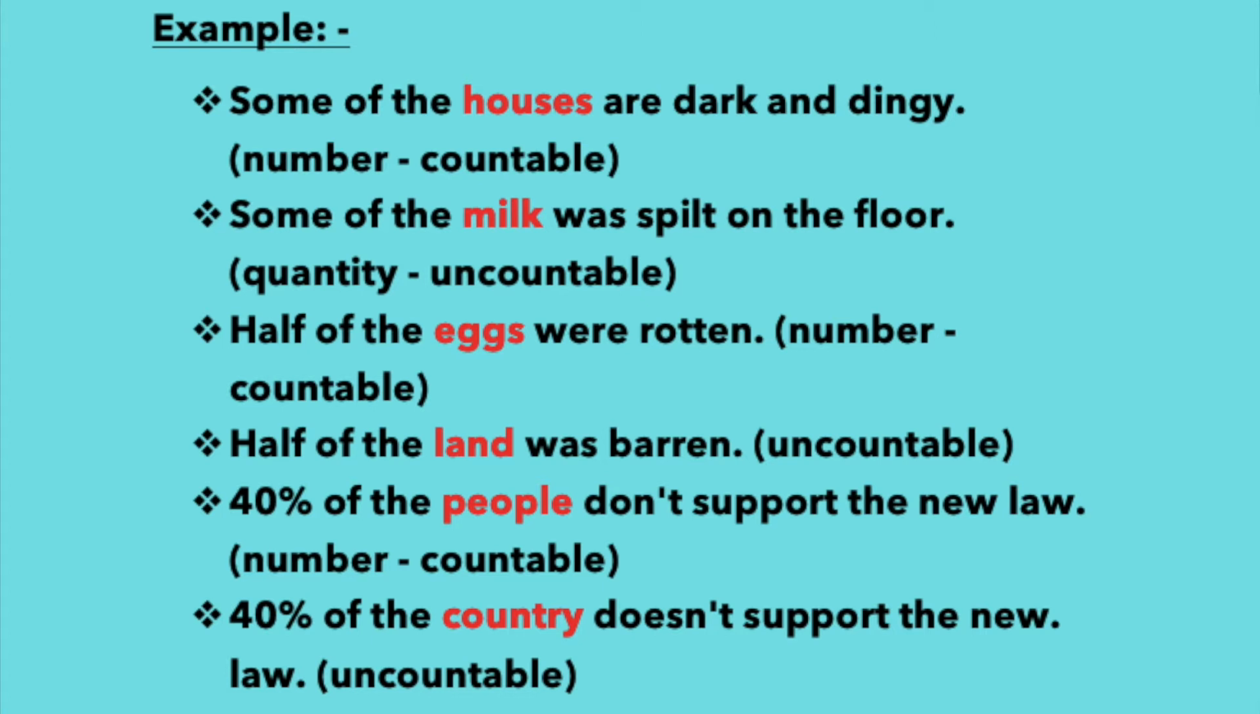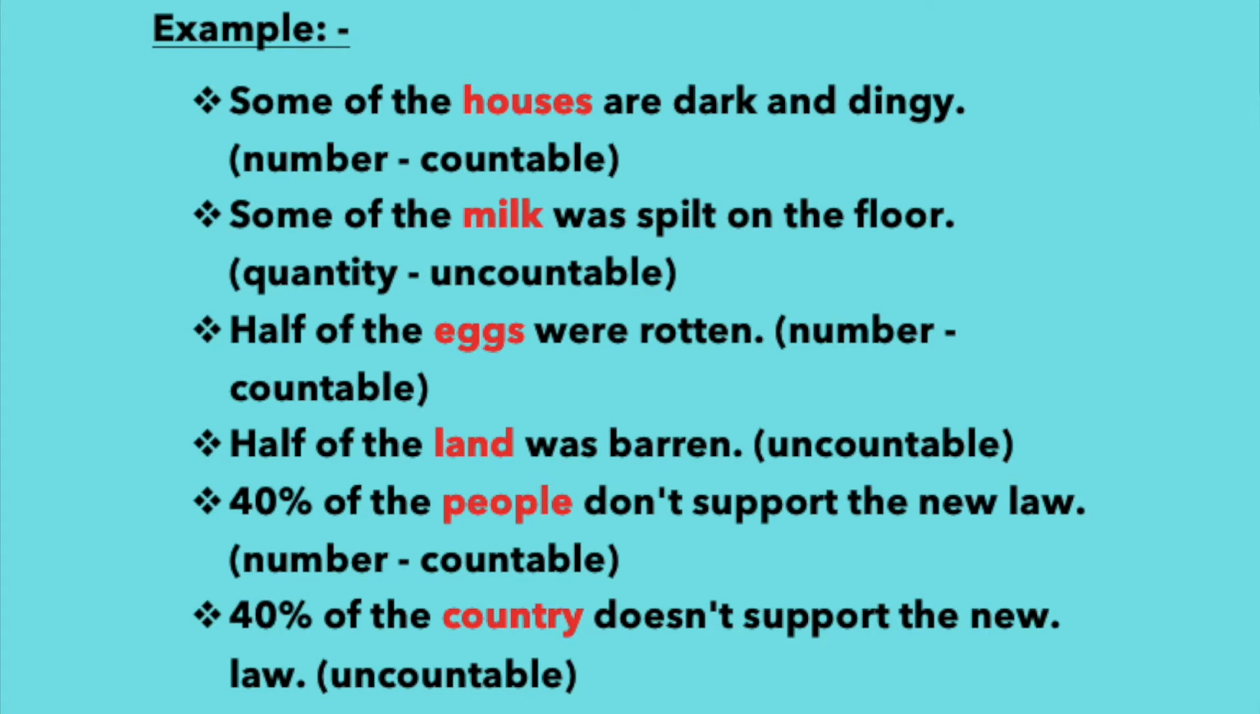Next one. Half of the eggs were rotten. Half of the eggs, it shows number. So we use here the plural verb were. But see this, half of the land was barren. It is uncountable. Land is uncountable. So we have to use here the singular verb was.